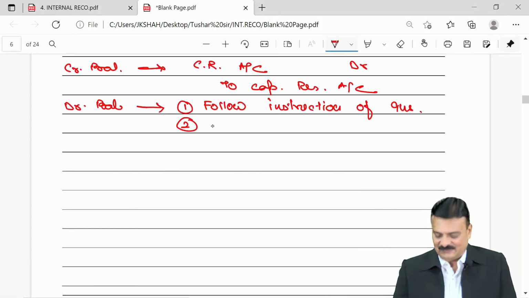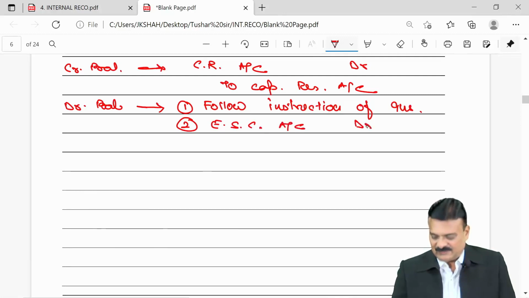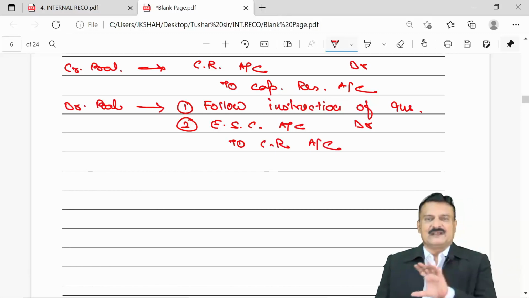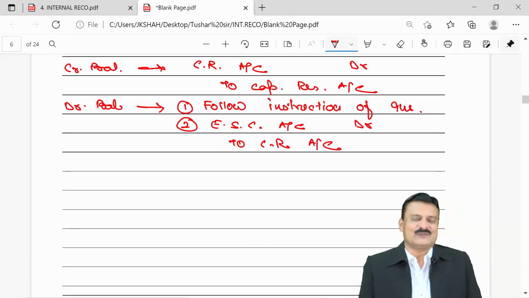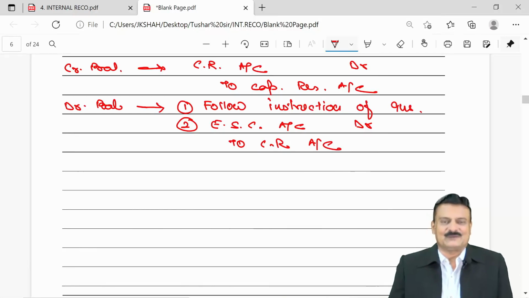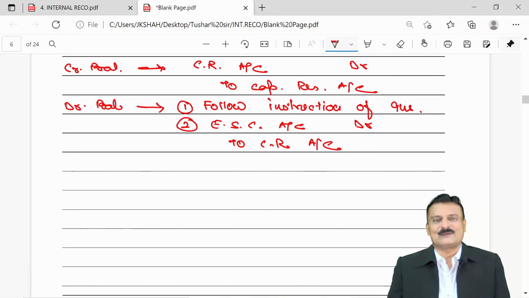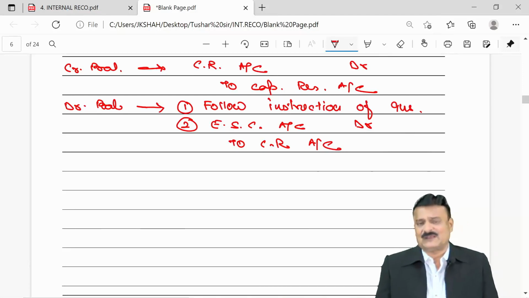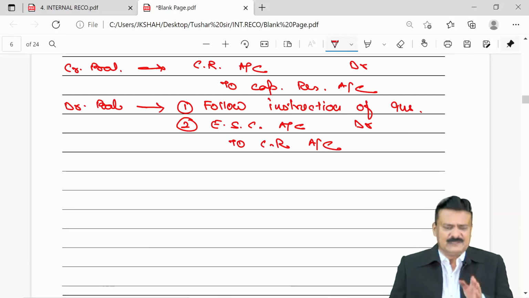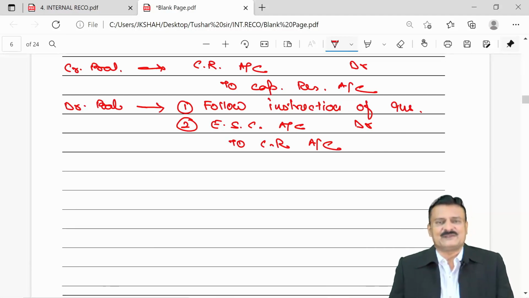So in that case, the entry will be equity share capital account debit to capital reduction account. And at that time you can easily write a footnote that in absence of any information, the debit balance of capital reduction account has been transferred to equity share capital account. Normally they don't keep any kind of such things hidden, but if something is hidden, even if you try, if nothing has been specified, then give effect of it.